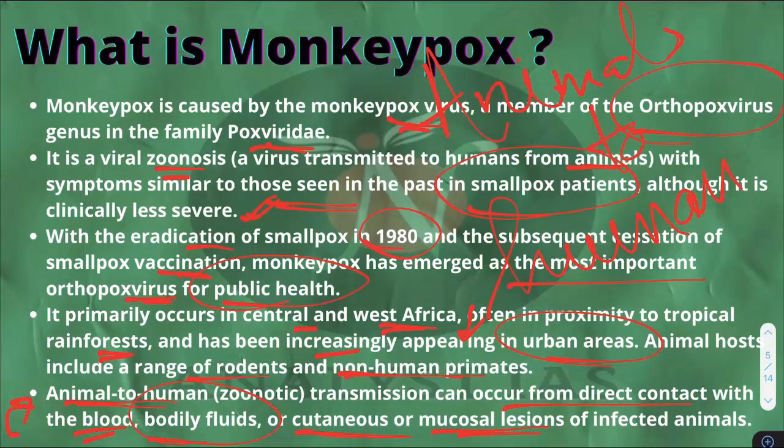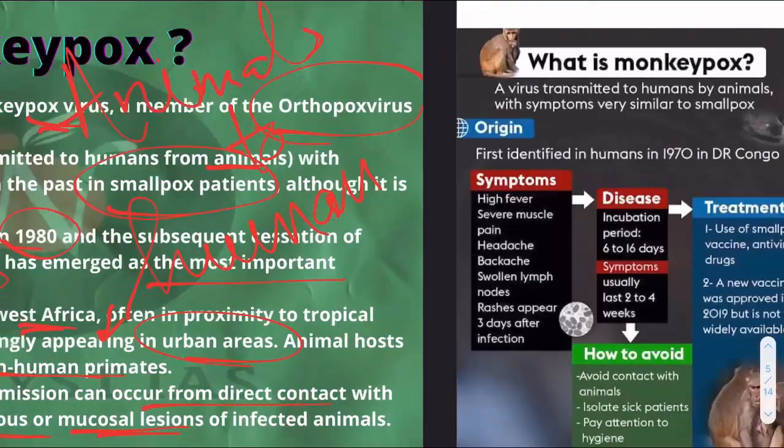So if a human being comes into contact with such animals for the sake of food, for the sake of entertainment or any other purpose, these diseases could get transmitted. And we know how badly human beings are encroaching into the habitats of animals. And that's why zoonotic diseases have been prevalent more and more nowadays, right?